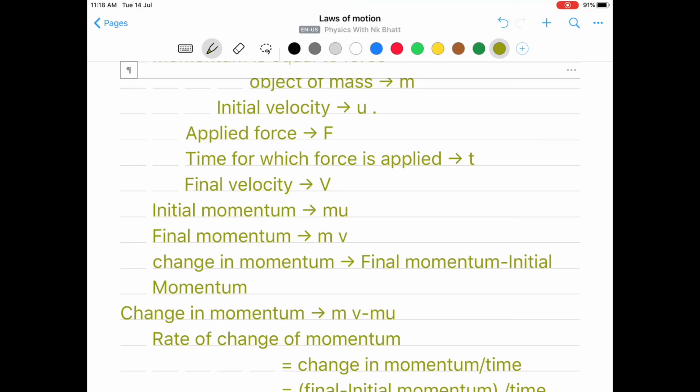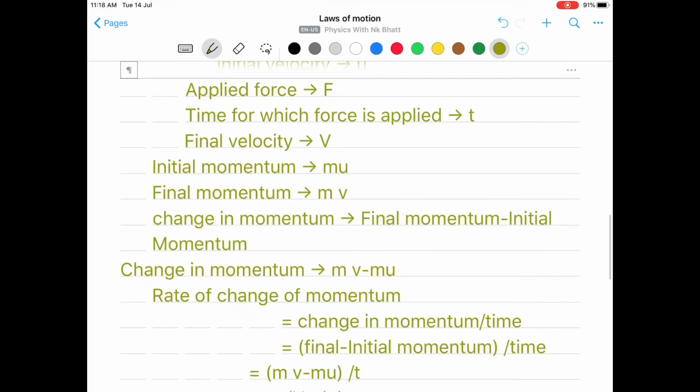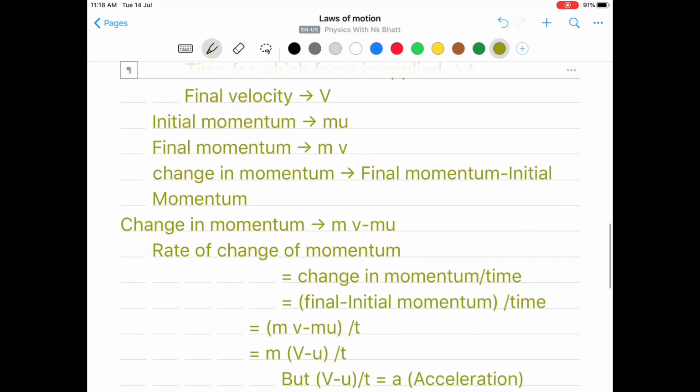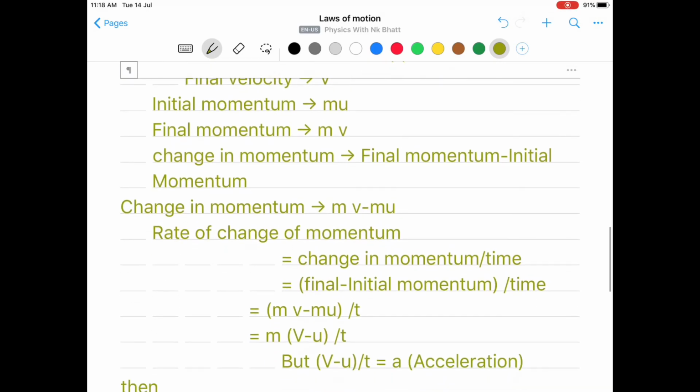Then we can find the rate of change of momentum. It means for unit time how much change in momentum is taking place. This is the meaning of rate of change of momentum. For the purpose we will use a very simple mathematical concept again. Whatever change in momentum is taking place will be divided by time. So change in momentum is final momentum minus initial momentum upon time. Final momentum is given by mv, initial momentum is given by mu, so it comes to mv minus mu upon t.